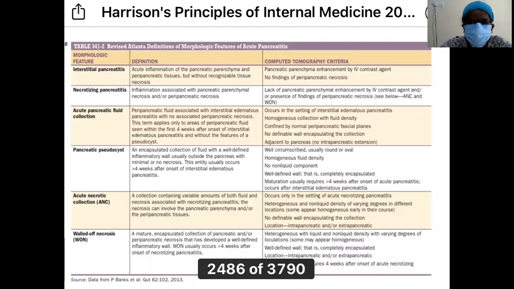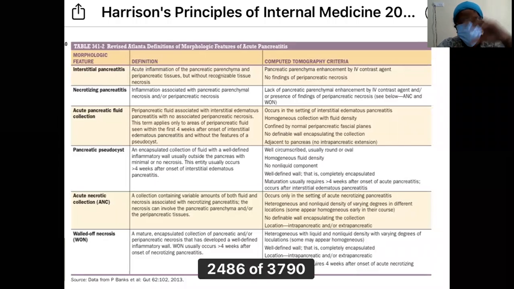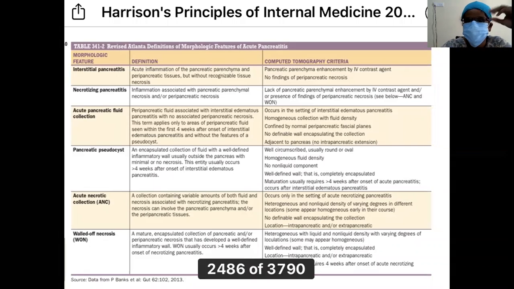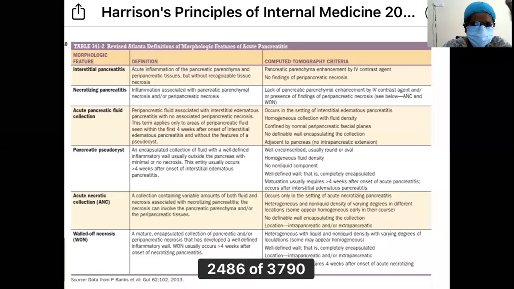This is the revised Atlanta definition of morphological features of acute pancreatitis. What are the definitions? Interstitial pancreatitis is the mild form of acute pancreatitis. How do you define it? It is acute inflammation of the pancreatic parenchyma and the peripancreatic tissues, but without recognizable tissue necrosis. The key point is that there won't be any tissue necrosis. The second column is the CT criteria. What is the CT criteria to say it is interstitial pancreatitis? The pancreatic parenchyma is enhanced when you give contrast, with no findings of peripancreatic necrosis.